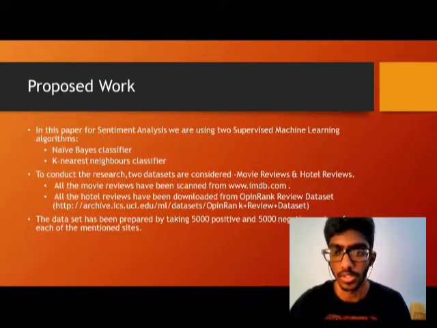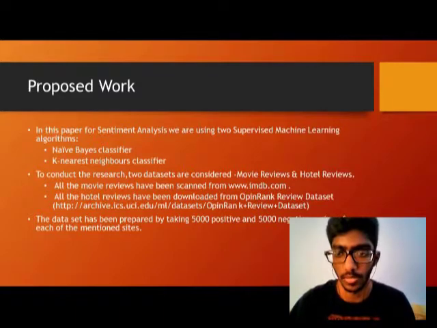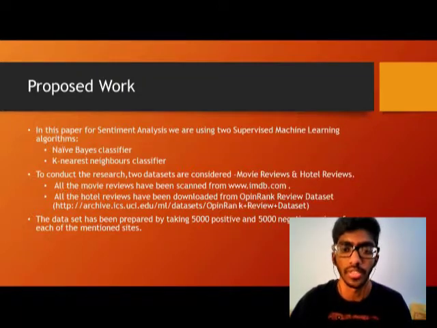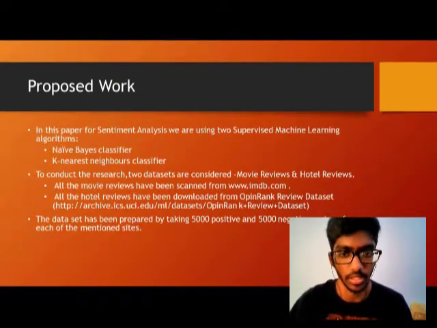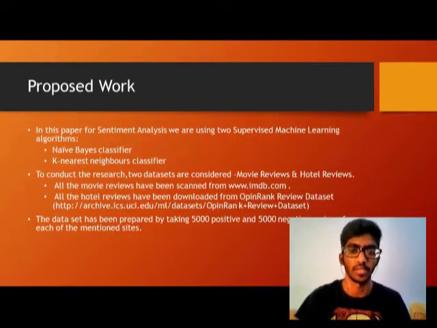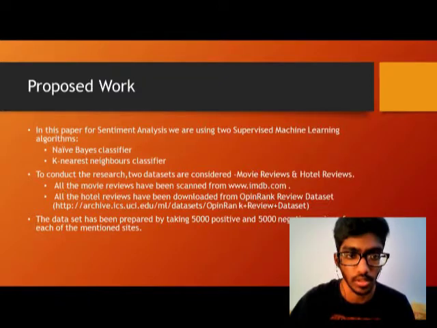So the proposed work: here we're using two classifiers, the naive Bayes classifier and the k-nearest neighbors classifier. Two data sets are being considered, the movie reviews and hotel reviews. Movie reviews are from imdb.com and hotel reviews from the OpinRank dataset, and it is composed of 5,000 positive and 5,000 negative reviews each.